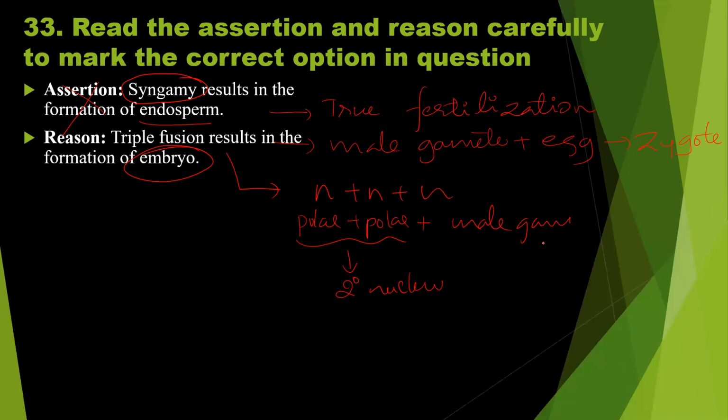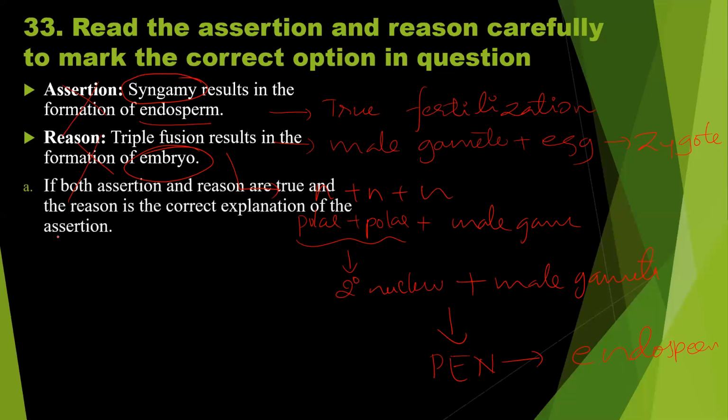The secondary nucleus with the male gamete leads to the formation of the primary endosperm nucleus. Later this will develop as endosperm. But here it is given as embryo. So the reason is also wrong.